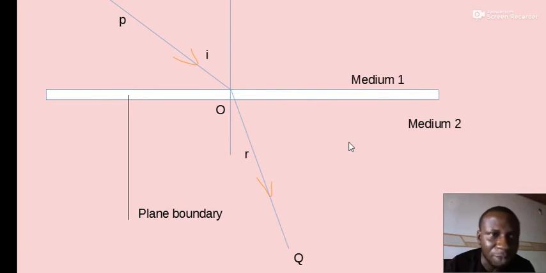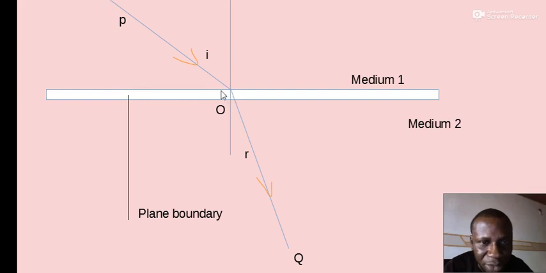Here comes refraction, the concept after reflection. When a wave travels in one direction and that wave is incident on a boundary surface separating two media, sometimes if the wave is able to go through, the direction of that wave will change. Look at the incident wave PO.